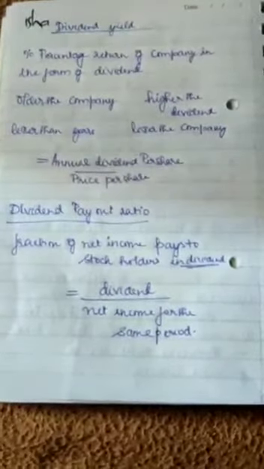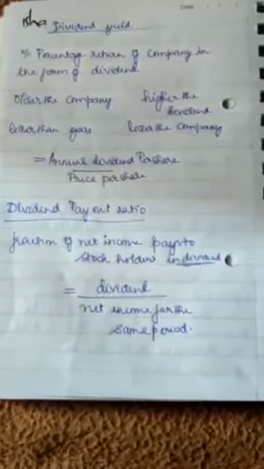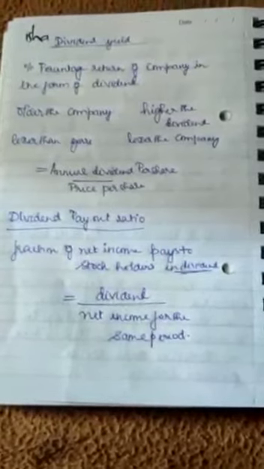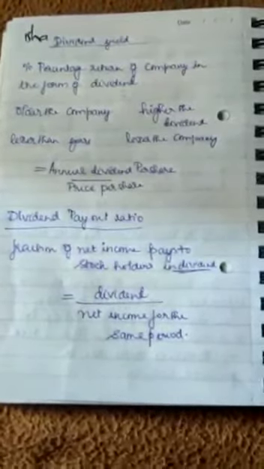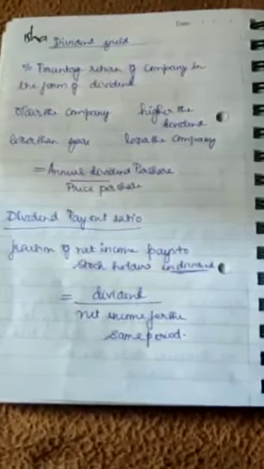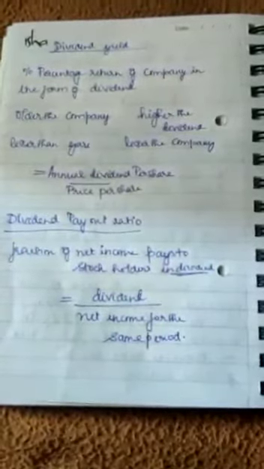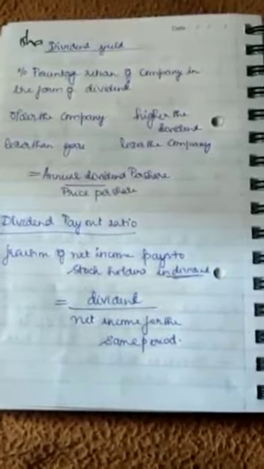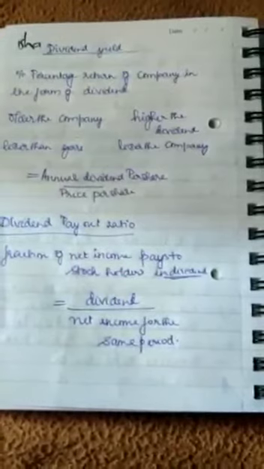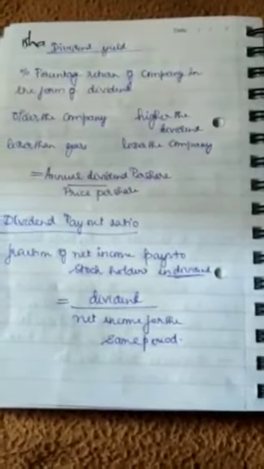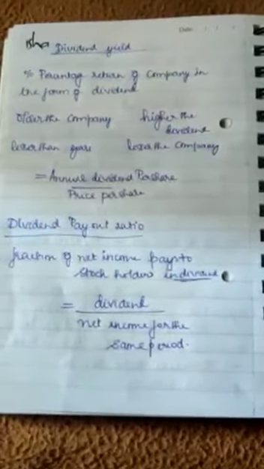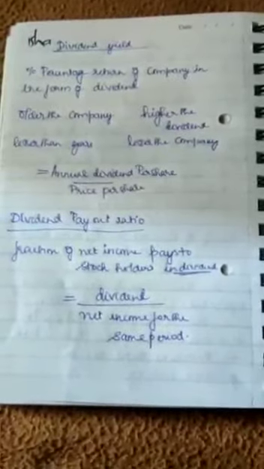Because when the company earns for a longer period, it will have accumulated profit. So the longer the life, the higher the dividend. Lesser the years, lesser the dividend. So dividend yield is annual dividend per share divided by price per share.